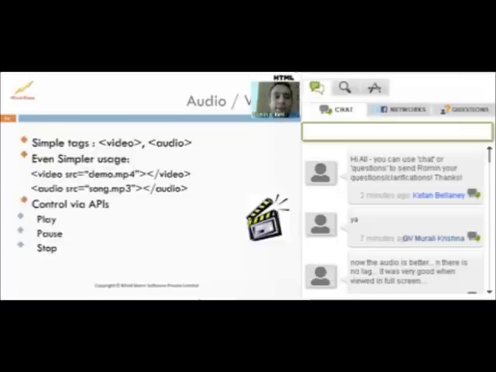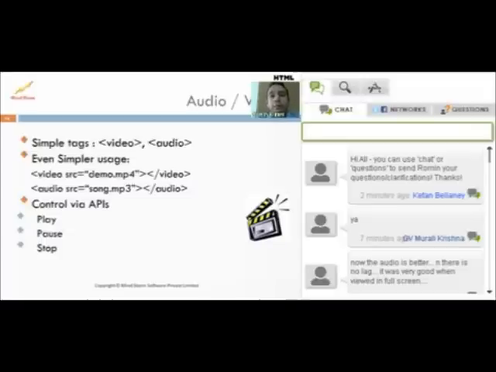So what we have is the new tags that HTML5 has introduced. They are the video and audio tags, and the usage is as simple as how you are used to using the image tag. So all you need to do is mention the source of the video or the source of the audio. I've just given a link directly here, but it could be on your web server or even a relative path within your web directory that's hosted somewhere. Now, this is the simplest way in which you can actually deliver audio and video.